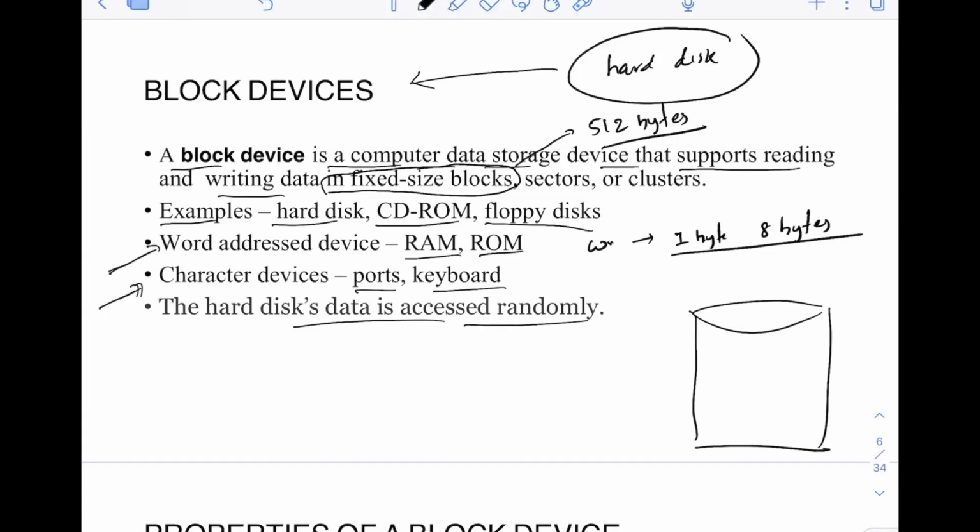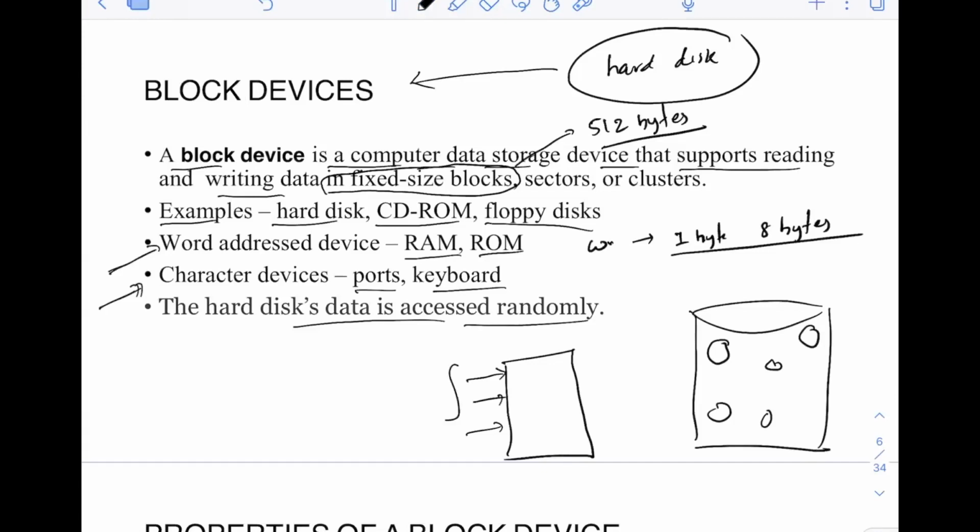Now the data access can be something like: first, the operating system needs data from somewhere here. The next time it needs data from somewhere else, again from here, again from here, right? It's random, from any position on the disk. That's why the data is accessed randomly. The same thing happens on RAM also. Sometimes the kernel will be accessing data from here, sometimes from here, sometimes from here, from anywhere.